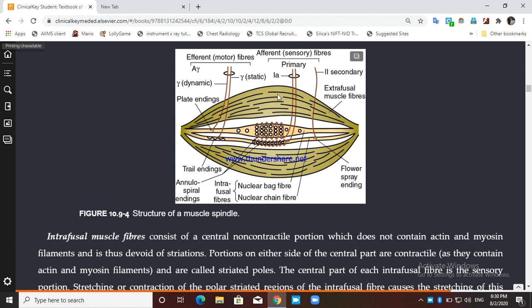And this gamma static fiber ending on the polar portion of the nuclear chain fiber has a trail ending, like a trail. कोई confusion नहीं है इसमें. Okay, and what is the function of this efferent? This efferent will increase the sensitivity of this fiber. Specifically, gamma dynamic will increase its discharge. Gamma static will also increase the tonic activity in the 1A fiber, right?